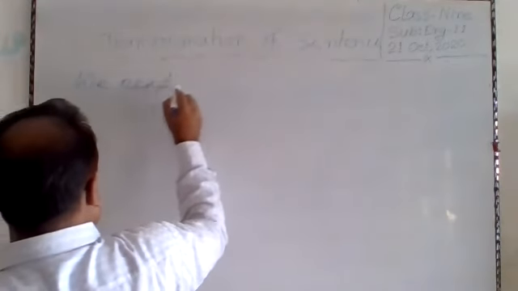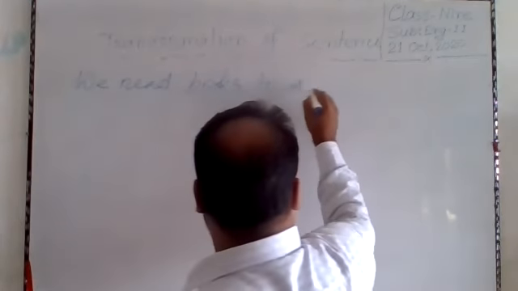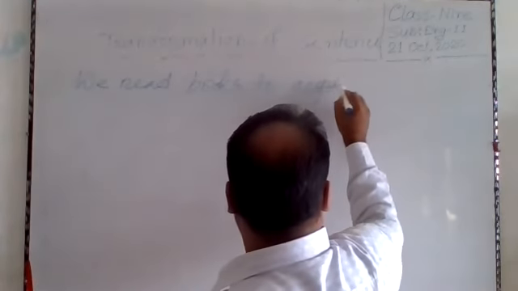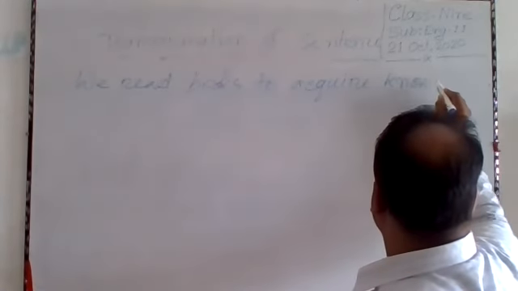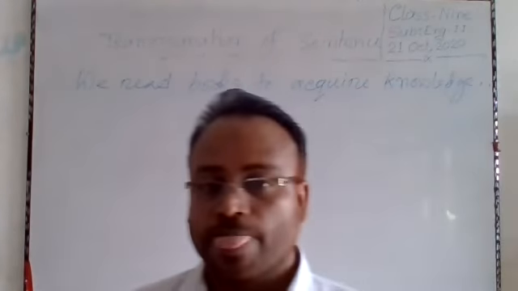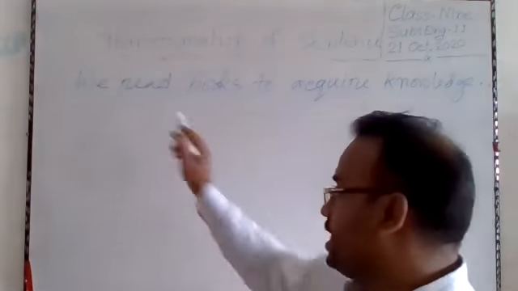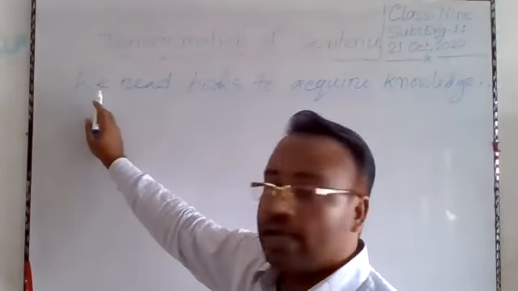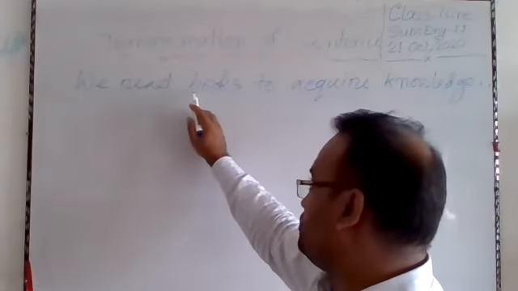We read books to acquire knowledge. What type of sentence is it? Obviously, it is a simple sentence because there is only one subject, that is we, and there is only one finite verb, that is read, and one object, books.